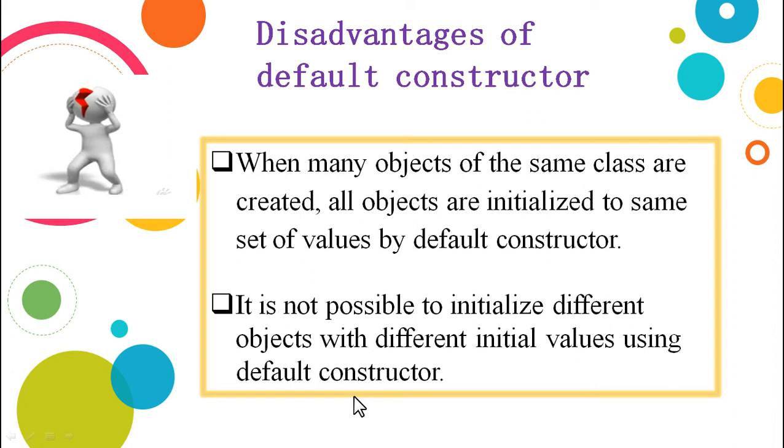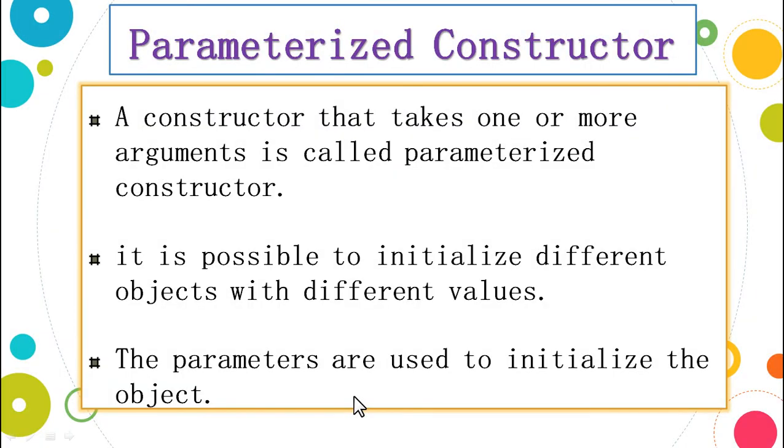To overcome this problem, we will go for the next type of constructor, called the parameterized constructor. The parameterized constructor overcomes the problem of having the same set of values, letting us initialize different values for different objects that we are going to create with the help of parameters.